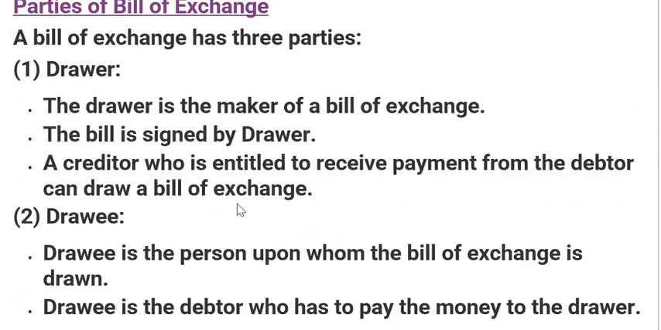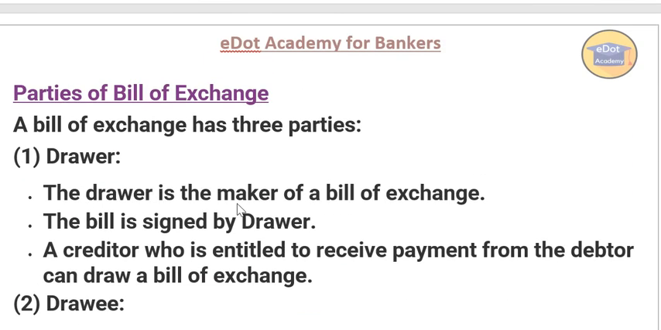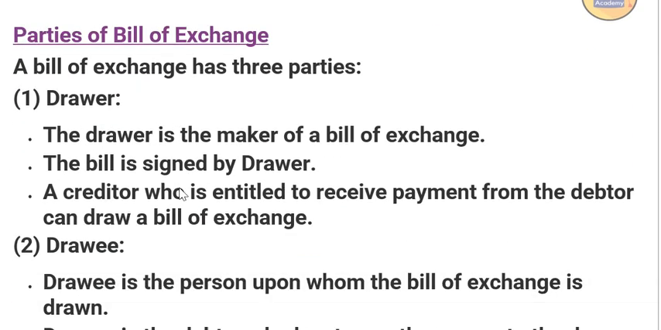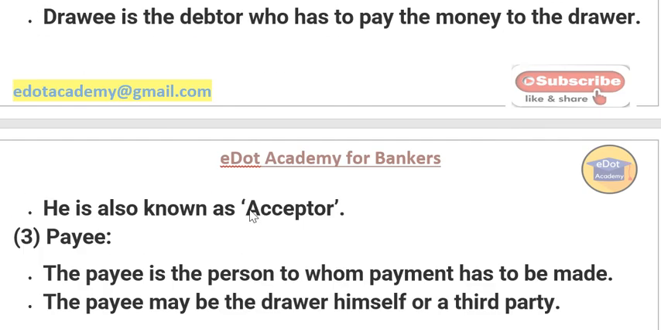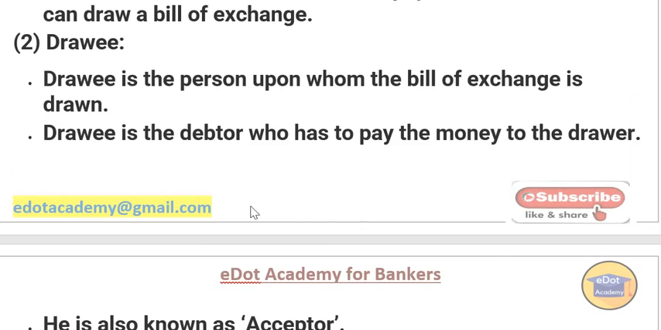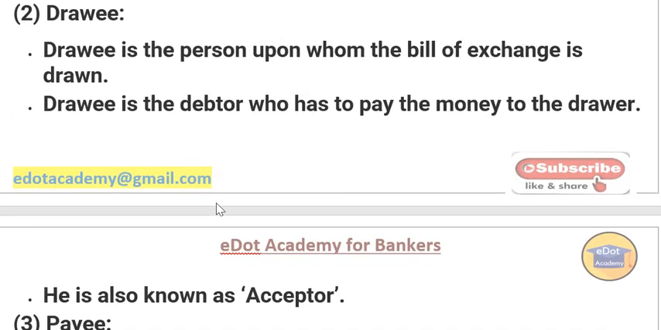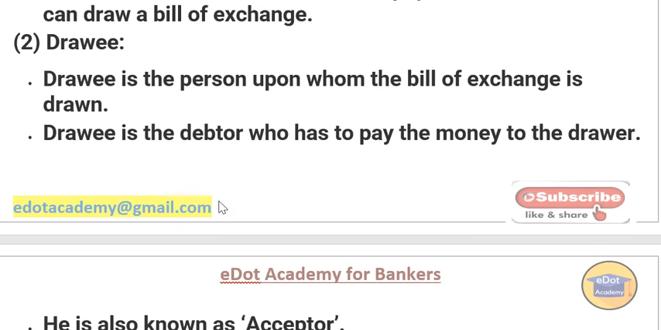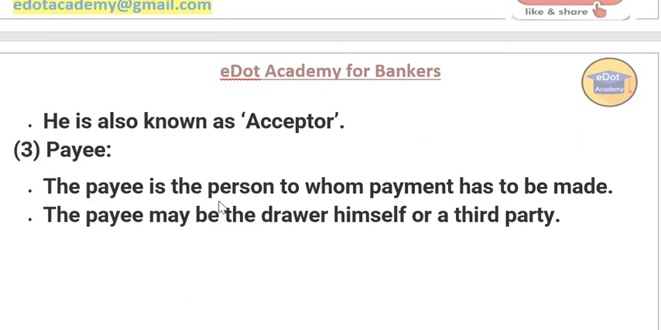So I'll repeat once again here. A bill of exchange has three parties. Number one is called the drawer. Number two is called the drawee. And number three is called the payee. Sometimes payee and drawer are the same. Sometimes payee and drawer are different.